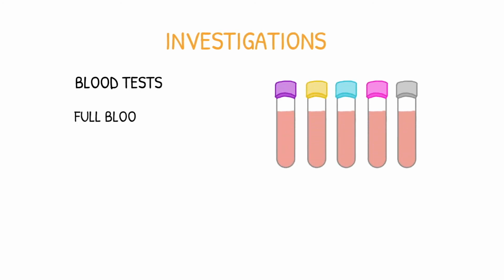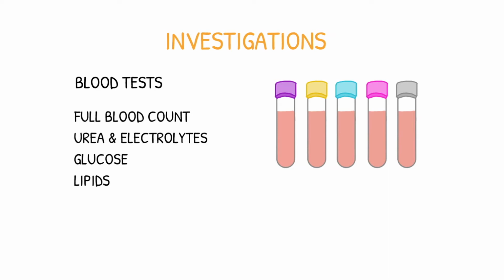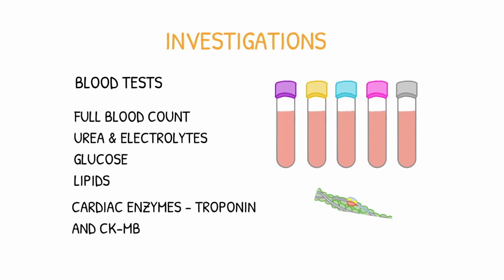To investigate acute coronary syndrome, we carry out some blood tests, such as full blood count, urea and electrolytes, glucose, lipids, and cardiac enzyme tests of troponin and creatinine kinase myocardial band, or CKMB. These will help distinguish between unstable angina or a myocardial infarction.